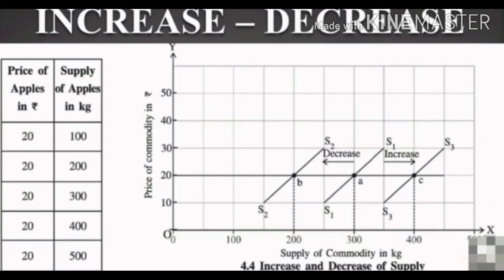At constant price, if some other factor changes against the supply of apples, then the supply curve shifts to the left to S2 and the supply of apples decreases to 200 kg. This is indicated by the left movement of the supply curve from point A to point B on S2. So here we have increase and decrease of supply. I hope this is easy for you because you have already learned a similar concept in demand.